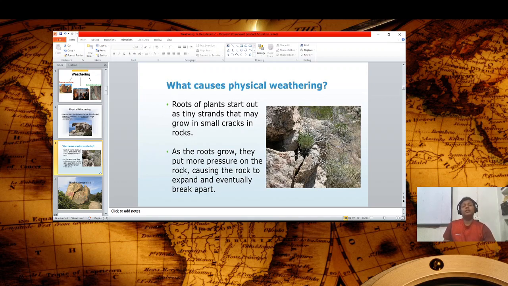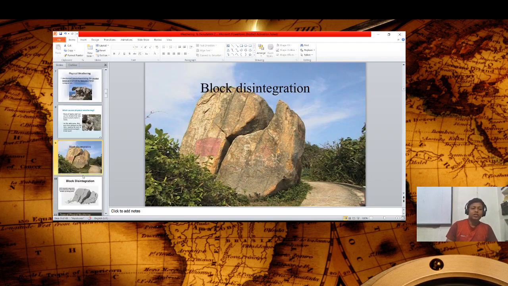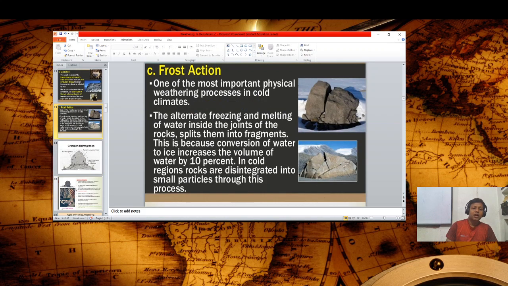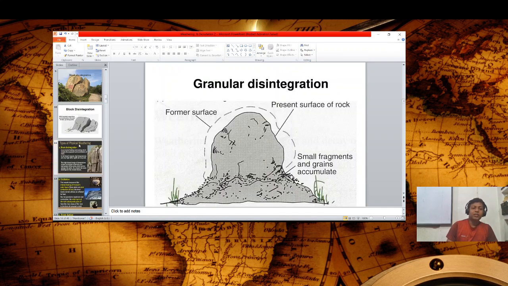Another thing is that, as I told in the last lecture, compression and expansion in the molecules of rocks due to stress is the major cause of weathering. That process also happens in this. So basically, physical weathering is divided into four parts: block disintegration, exfoliation, frost action, and granular disintegration. As you know, weathering is the process of disintegration and decomposition of rocks.